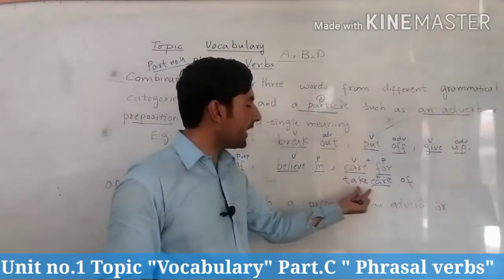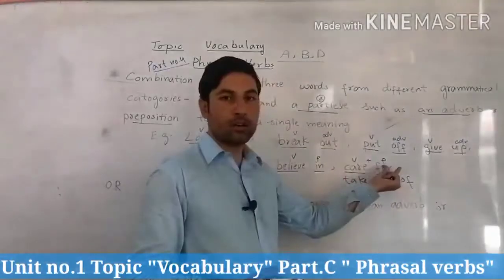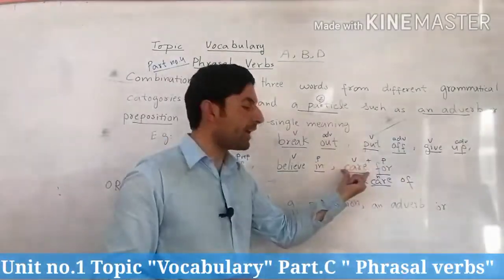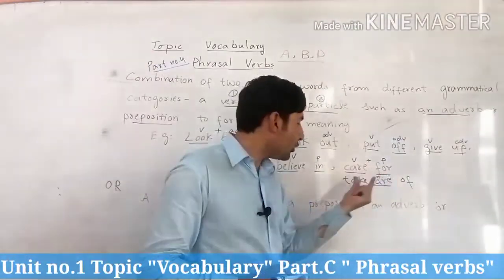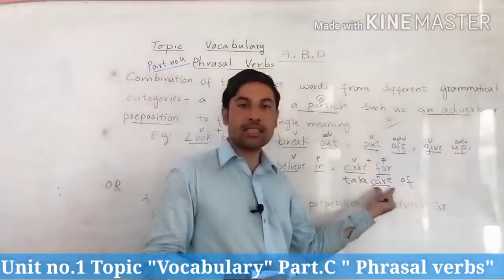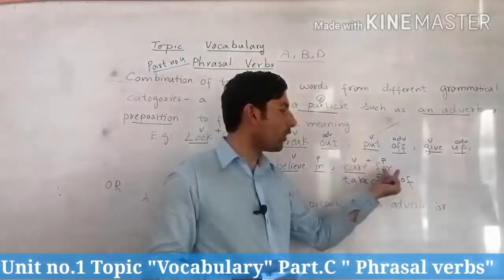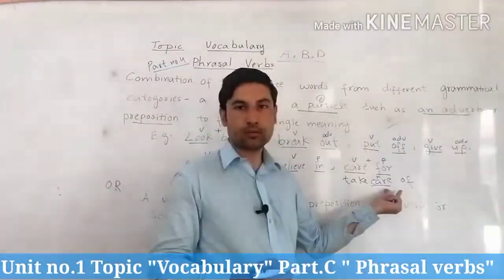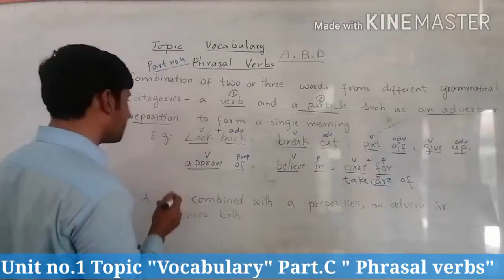Whenever you are using the word care as a verb, you will use the preposition for. But whenever you are using the word care as a noun in a sentence, you must use the preposition of. Care for, take care of. Clear? So this was something about the phrasal verb.